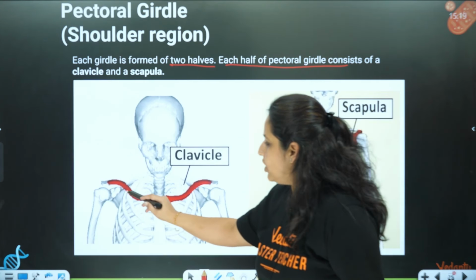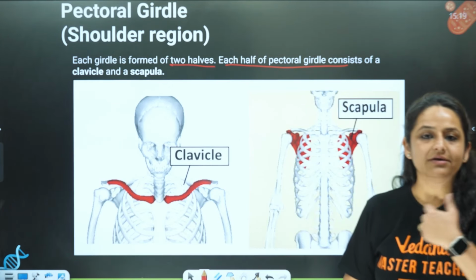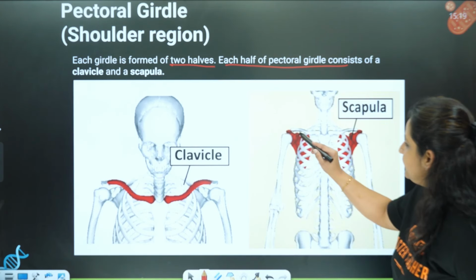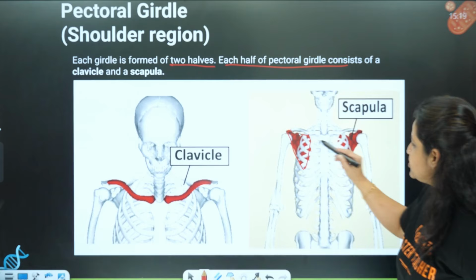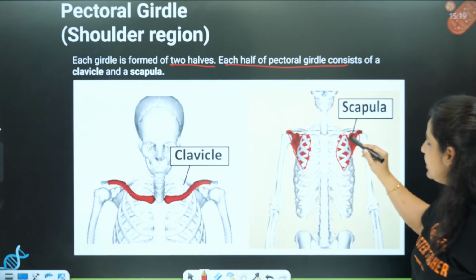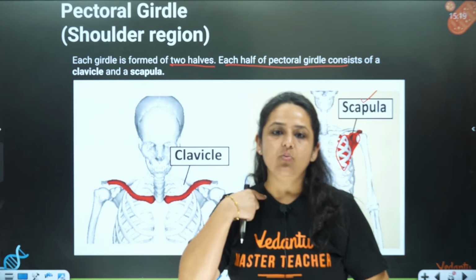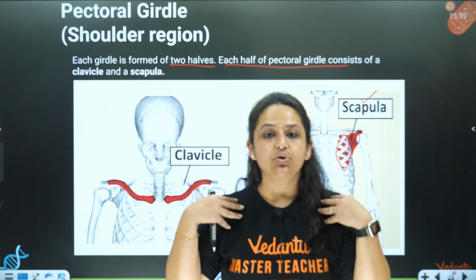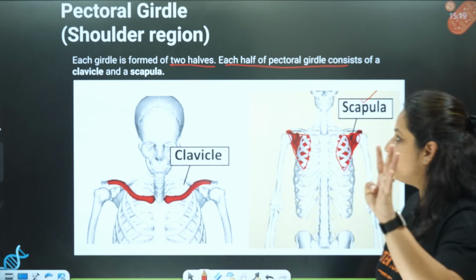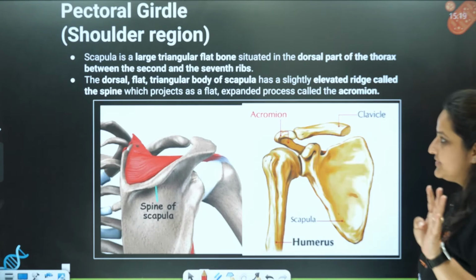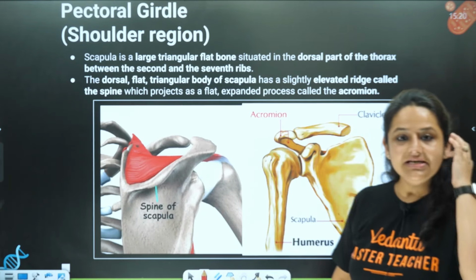Clavicle is this bone, the collar bone, the bone in the collar. The triangular bone, which is present on the dorsal side of the body, is called the scapula. So 1 clavicle, 1 scapula, 1 clavicle, 1 scapula. So total how many bones? 4 bones, they form the pectoral girdle.